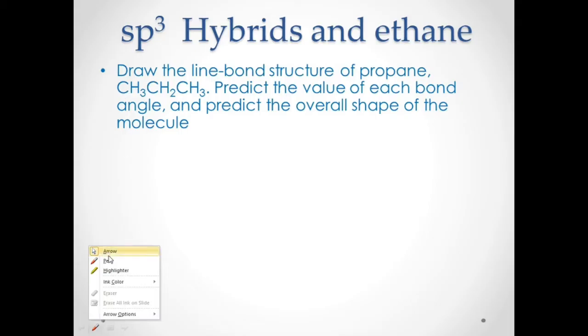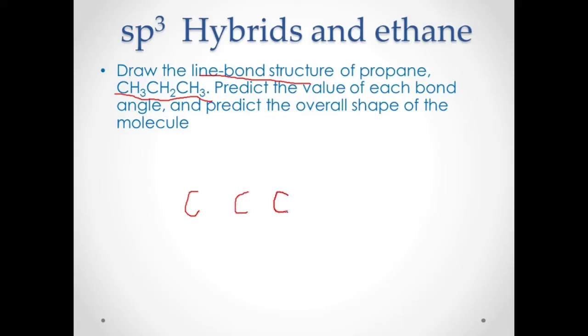Given its condensed formula, we can directly get the line bond structure. There are 3 carbons in total, and these carbons are bonded to each other. As we know, for ethane we have a C-C bond. Therefore in propane we also have C-C bonds, but 2 of them. We have one here and the other one there.